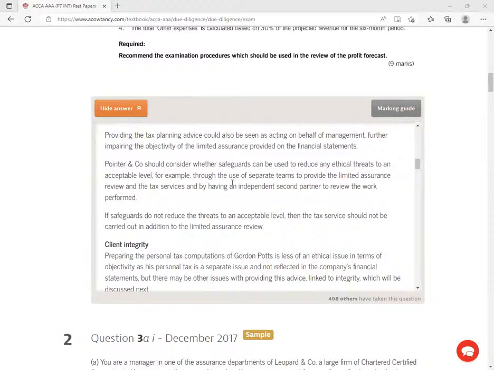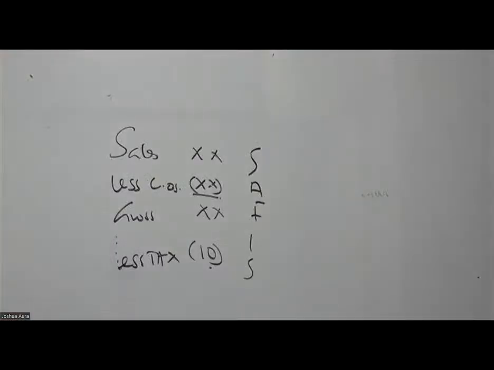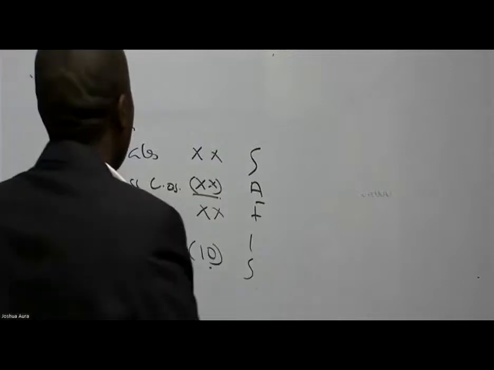Point and the company should consider whether safeguards can be used to reduce any ethical threat to an acceptable level. For example, through the use of separate teams to provide limited assurance review and the tax services, and by having an independent second partner to review the work performed. So when it comes to safeguards, yes, safeguard is quite a big term in terms of auditing.